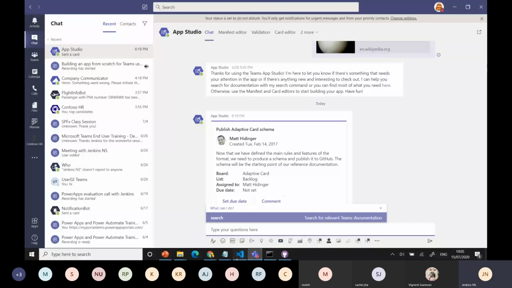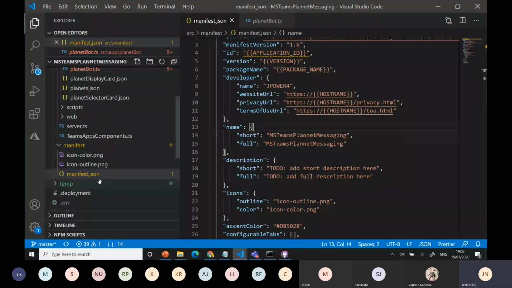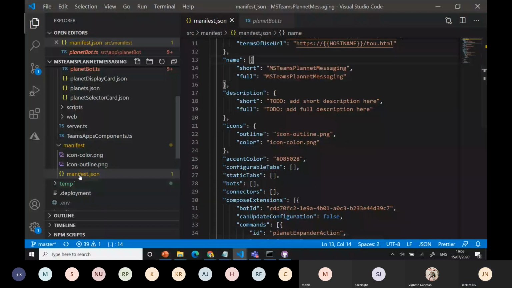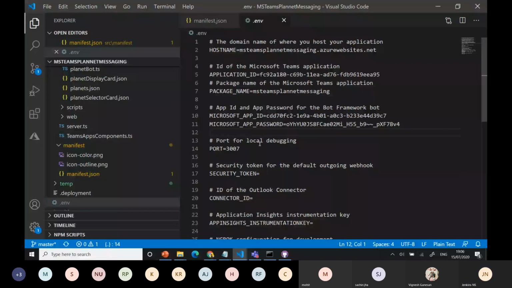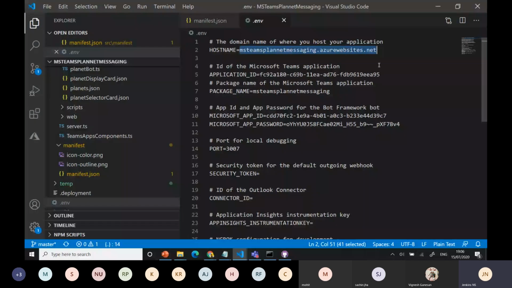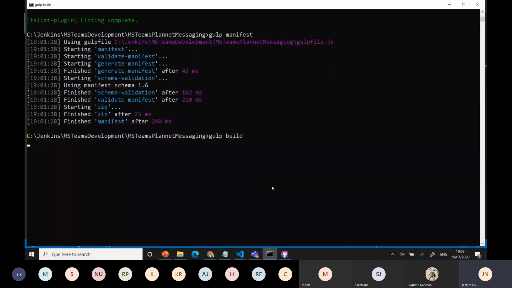Then we can go to your Visual Studio Code, there in the manifest part. Here the URL will be there, right? Once again, the domain URL, the host name, we can add in the environment. Here you can modify that name without HTTP. Let's say modified without HTTP. Now the host name will come directly. It will identify the host name. From here, whatever you did already, you build it and everything. Just do the build once again and do the manifest.